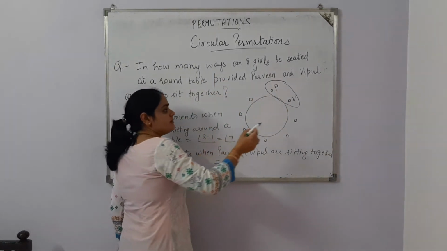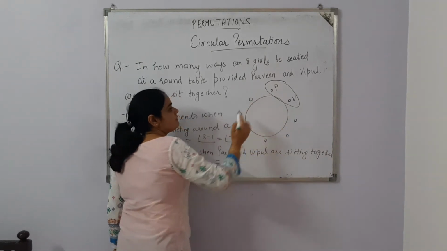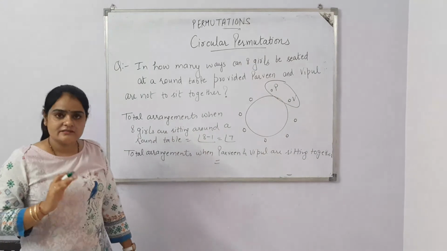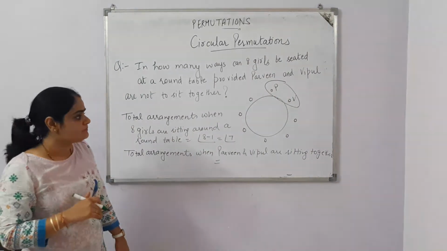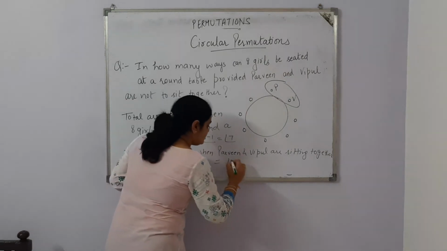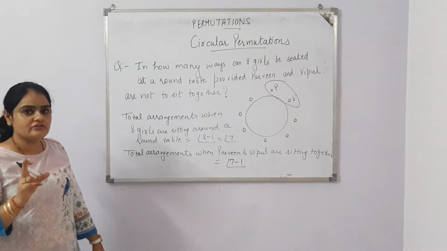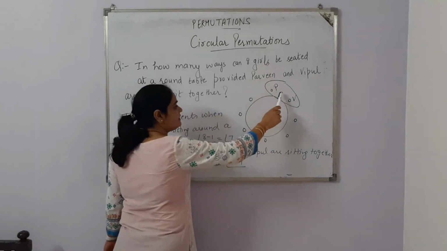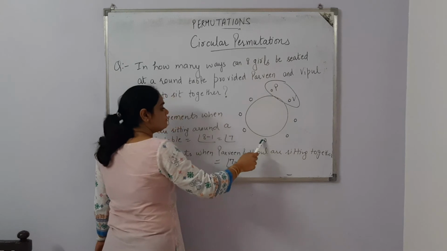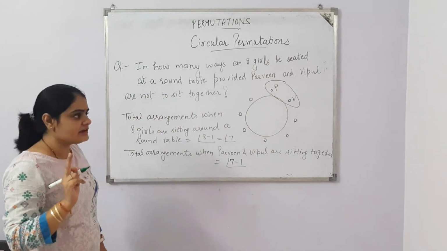So the arrangements are 1, 2, 3, 4, 5, 6, 7. Now a total of 7 items are sitting around a round table. So total arrangements are 7 minus 1, because this is a circular permutation question. Again, total 7 sitting arrangements.